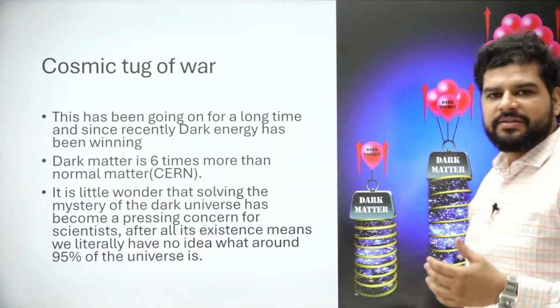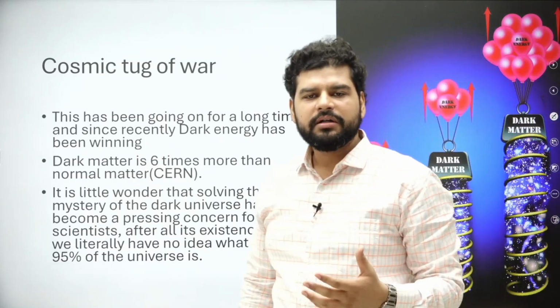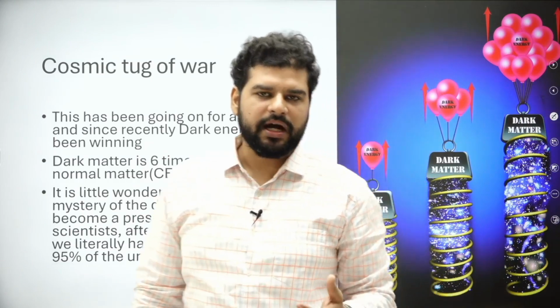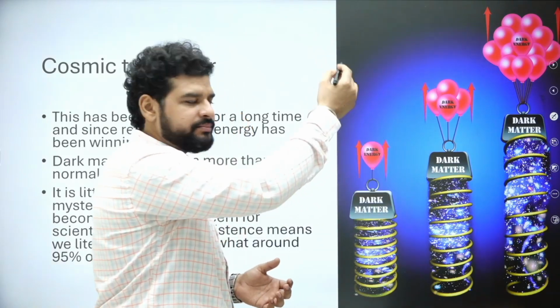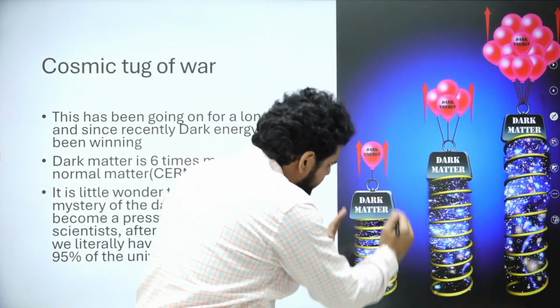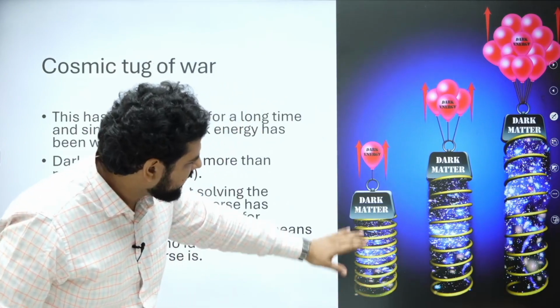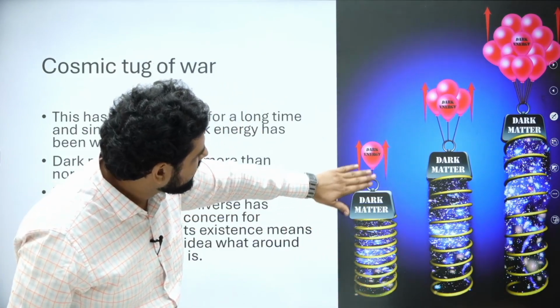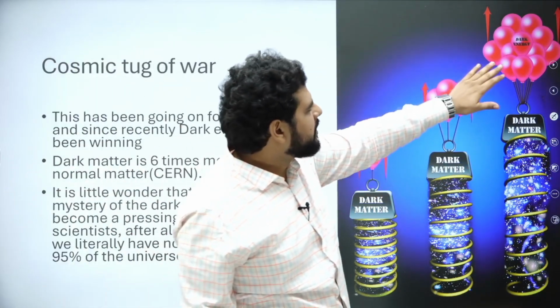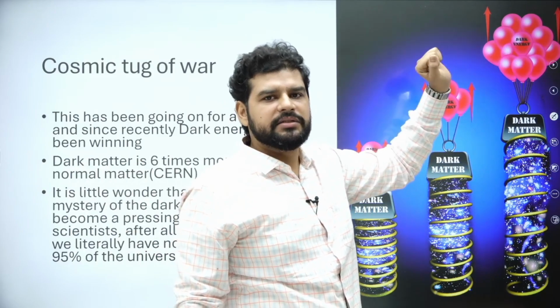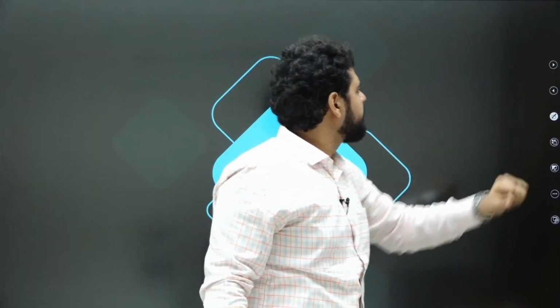So there is a cosmic tug of war going on between dark matter and dark energy. Dark energy wants to pull the universe away, and dark matter wants to pull the galaxies together, right? You can see it as a weight. Dark energy is the balloon, so it is picking up. It wants to take things away, and right now that is what is happening. Dark energy is winning.